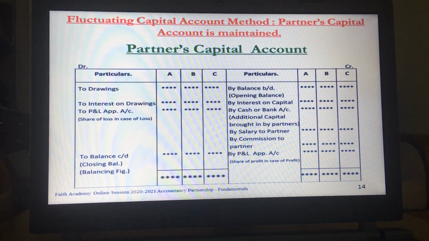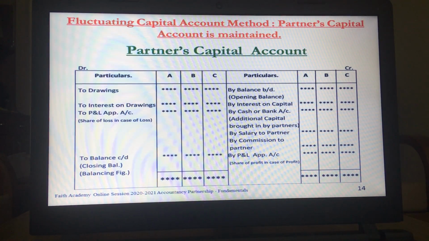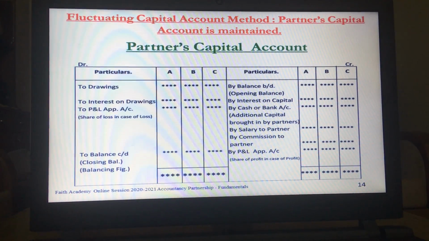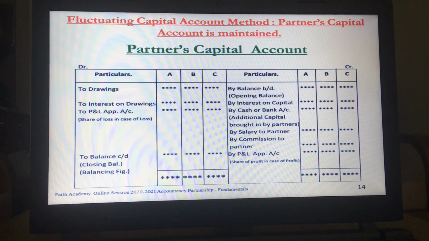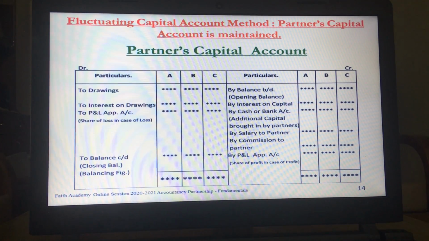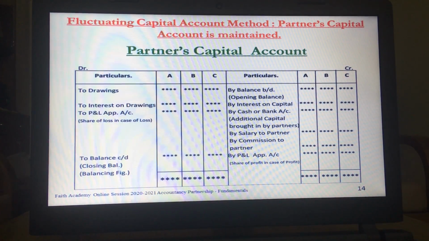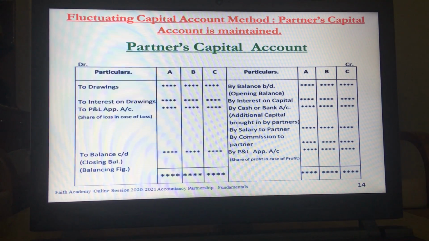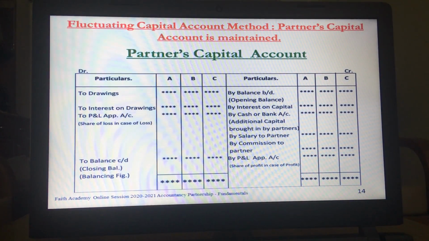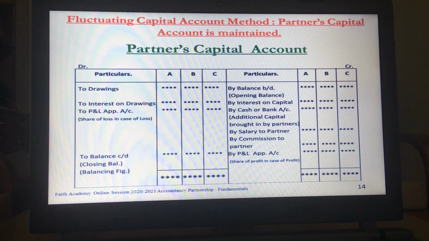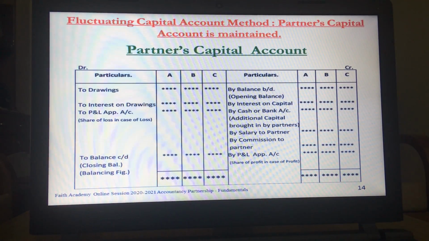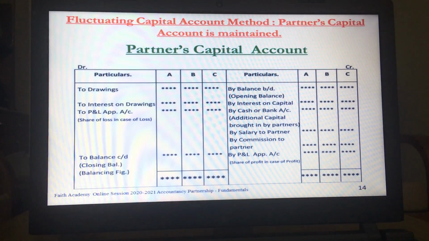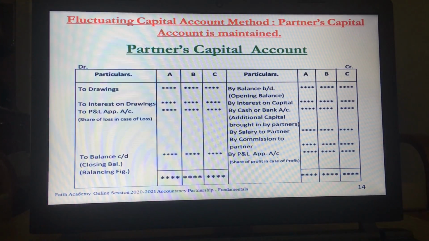So all the entries that are shown on the credit side of the partner's capital account are increasing the capital of the partner. They are adding to it. And all the items that are shown on the debit side of the partner's capital account reduce the liability of the firm towards the partner through the capital account. Children, I want you to do these formats in a very systematic, neat and clean manner.